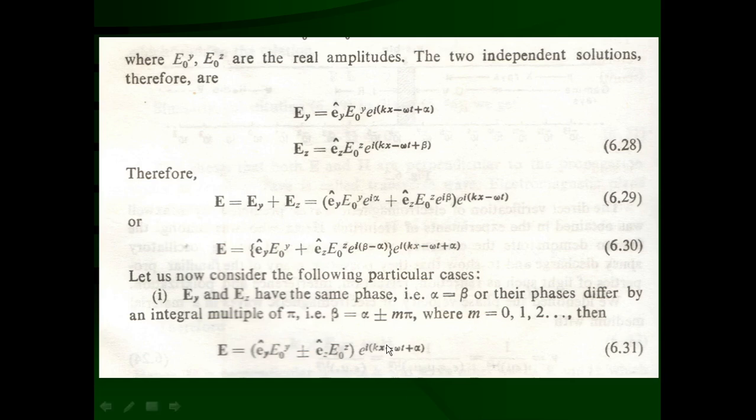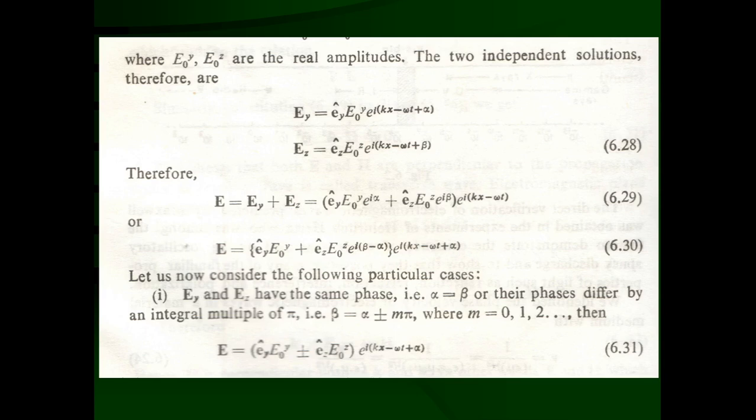If m is equal to 0, then beta minus alpha is equal to 0. If m is equal to 1, that means beta minus alpha is equal to pi. If m is equal to 2, that is going to be 2 pi, and that way it is going to be changing. So beta minus alpha can be 0, pi, 2 pi, etc.